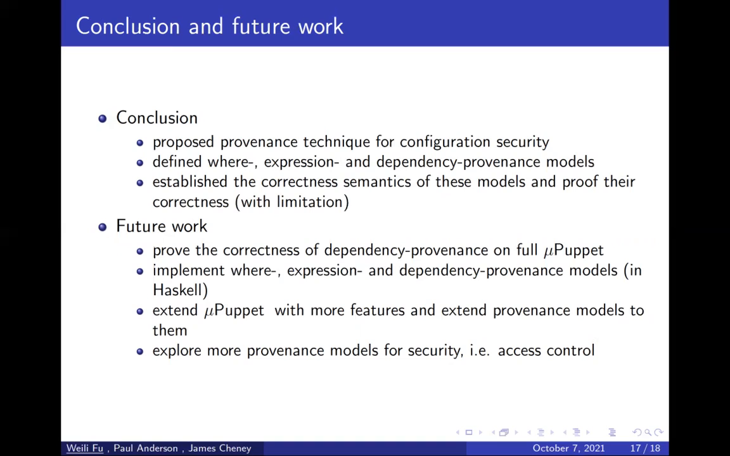We'll implement these three models in Haskell. We have already implemented muPuppet in Haskell. We can also extend muPuppet with more language features and extend provenance models to them. We can also explore more provenance models for security features, such as secure access control.